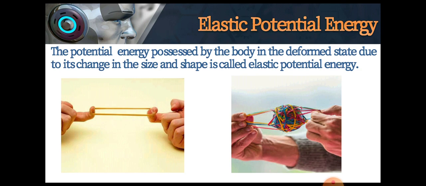Now elastic potential energy. Look at the illustration. A rubber band is stretched. When an external force is applied on a non-rigid body, it gets deformed due to change in size and shape. On removal of the force, it regains its original form due to the property of elasticity. Now, some work has to be done by an external force in deforming the body. This work is stored in the body as elastic potential energy.